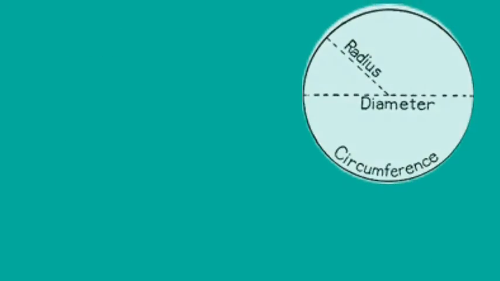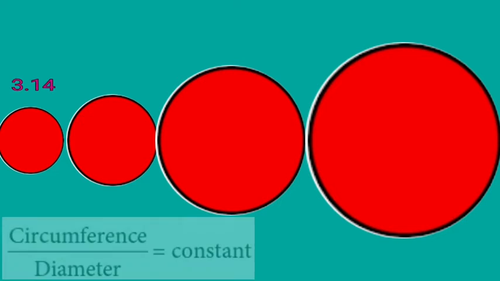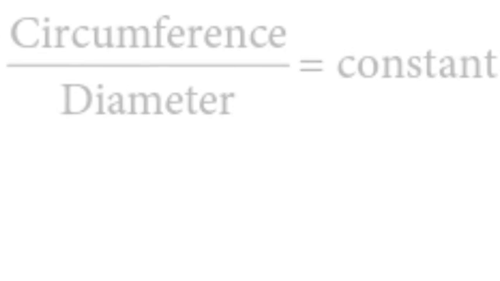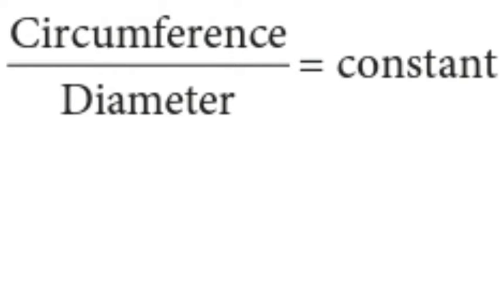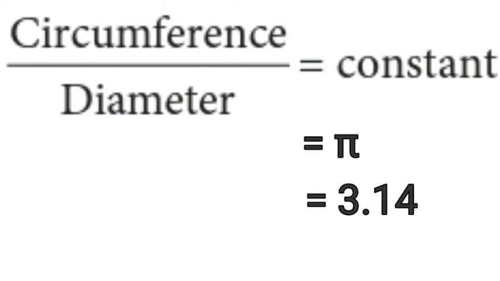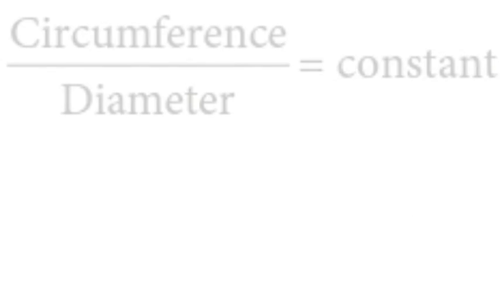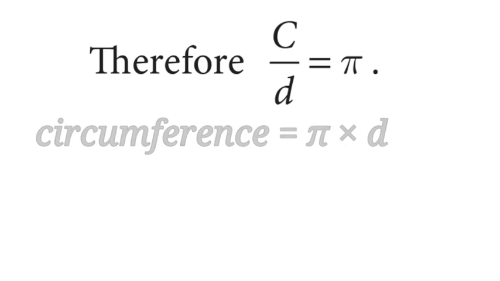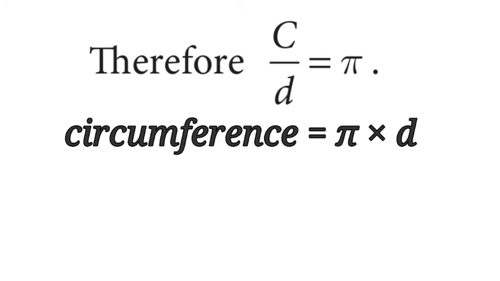Circumference of a circle. All circles are similar to one another. So the ratio of the circumference to that of diameter is a constant. That is, circumference divided by diameter is equal to a constant, say pi. The approximate value of pi is 3.14. Therefore, circumference divided by d is equal to pi, which implies that circumference is equal to pi into d.